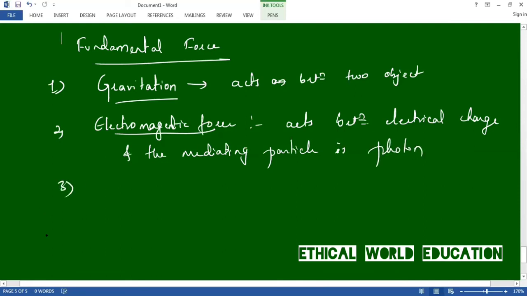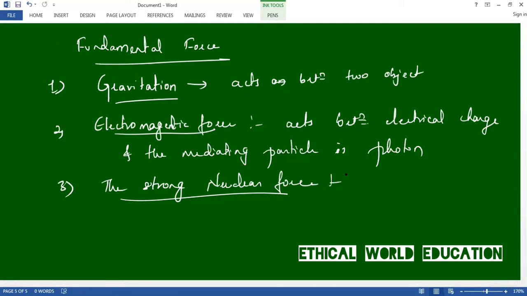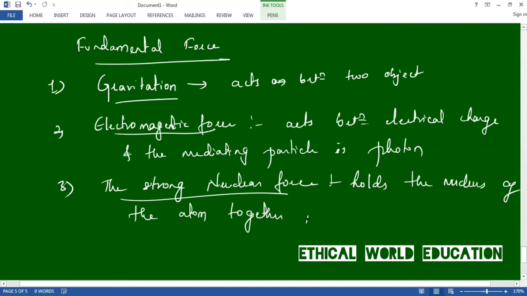The third one is the strong nuclear force. The strong nuclear force holds the nucleus of an atom together, mediated by gluons acting on quarks.